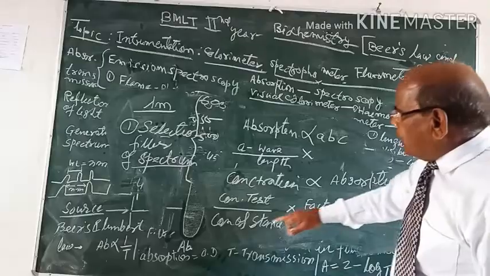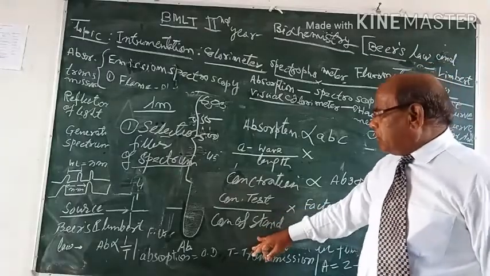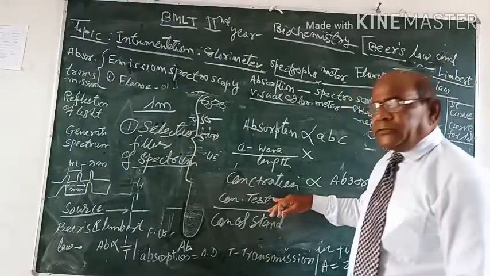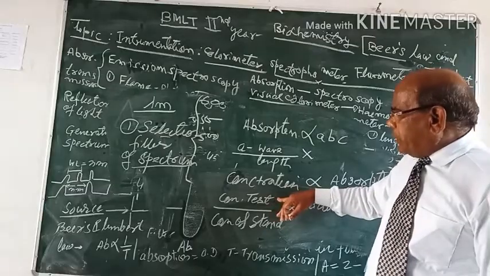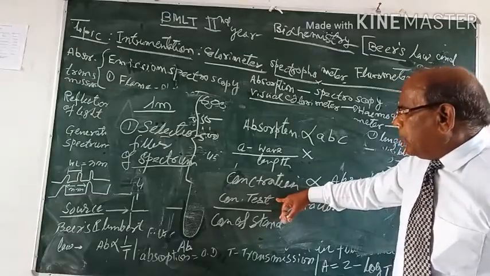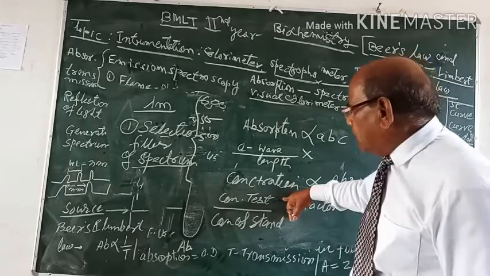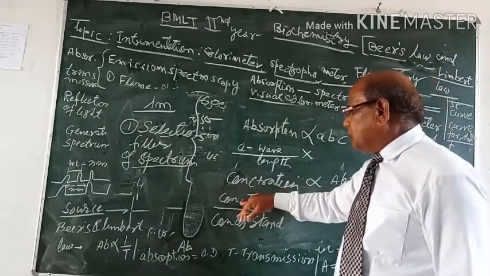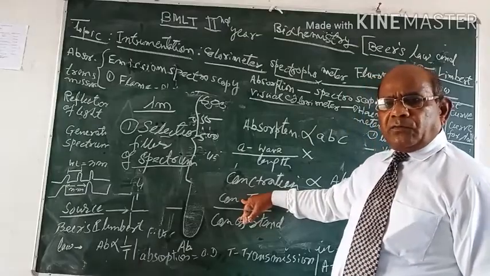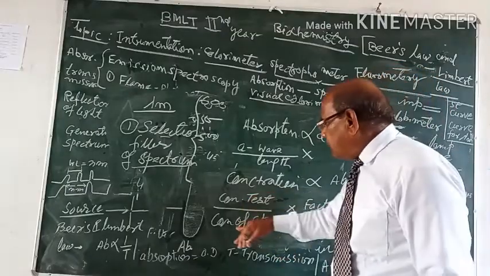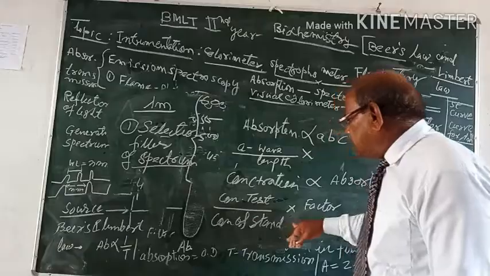You know why we require standard solution, why we test, is almost quite clear, because we are going to estimate the sugar or urea or creatinine in the test, so test solution concentration we would like to know. But why we require concentration of standard?